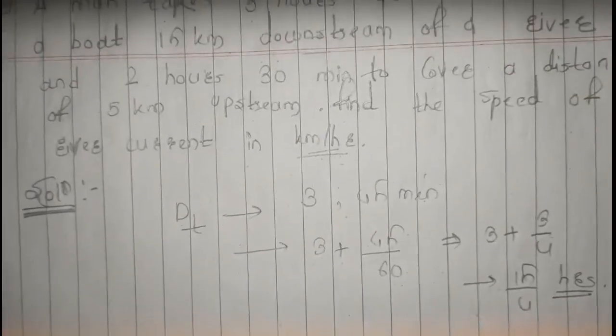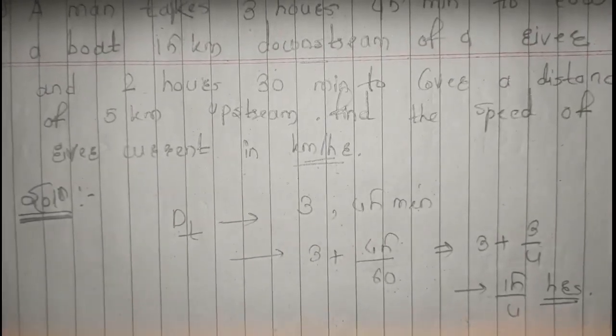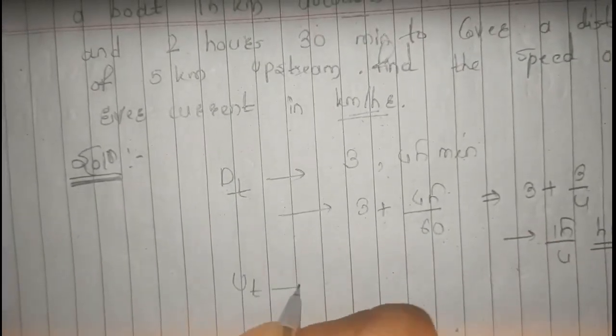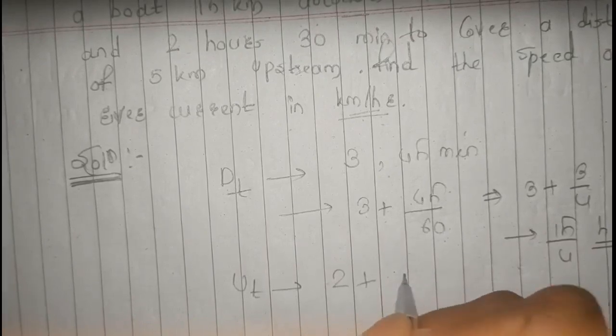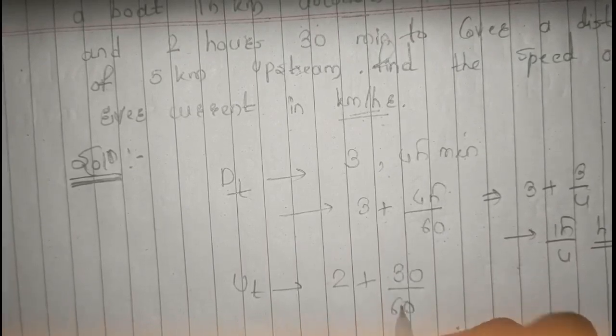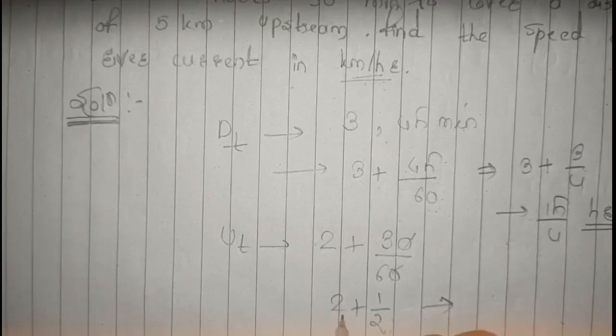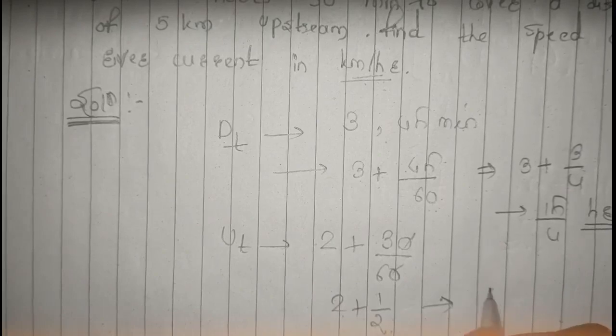Similarly, for our upstream time, you can see that 2 hours 30 minutes to cover a distance of 5 km upstream. So what is our upstream time? Similarly, 2 hours plus 30 minutes, 1 by 2. So 2 plus 1 by 2, which is 2 into 2, 4 plus 1, that is 5 by 2 hours. So this is our downstream time, this is our upstream time.